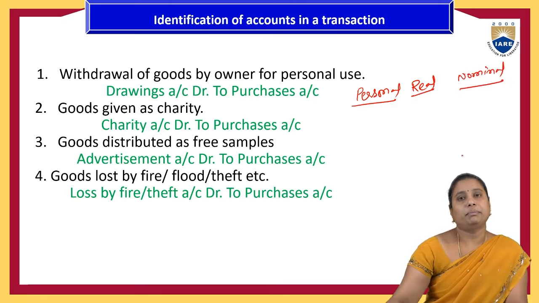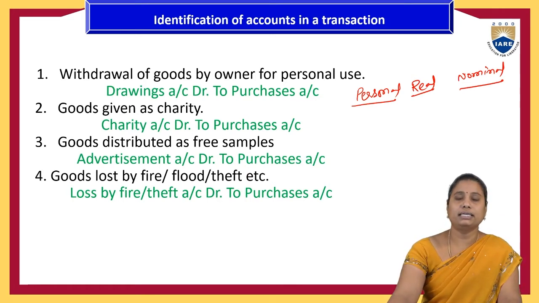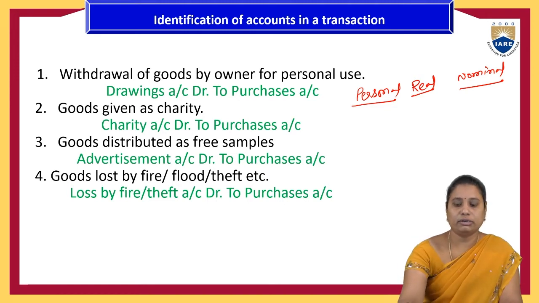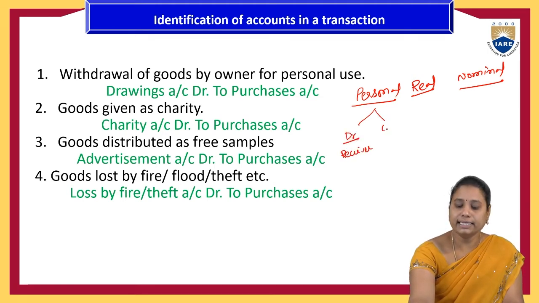Any person, maybe a natural person or an artificial person, is called a personal account, like a company or the name of a person, or the person's representatives like capital, etc. All of these will be called personal accounts. Here the rule is: debit the receiver and credit the giver.